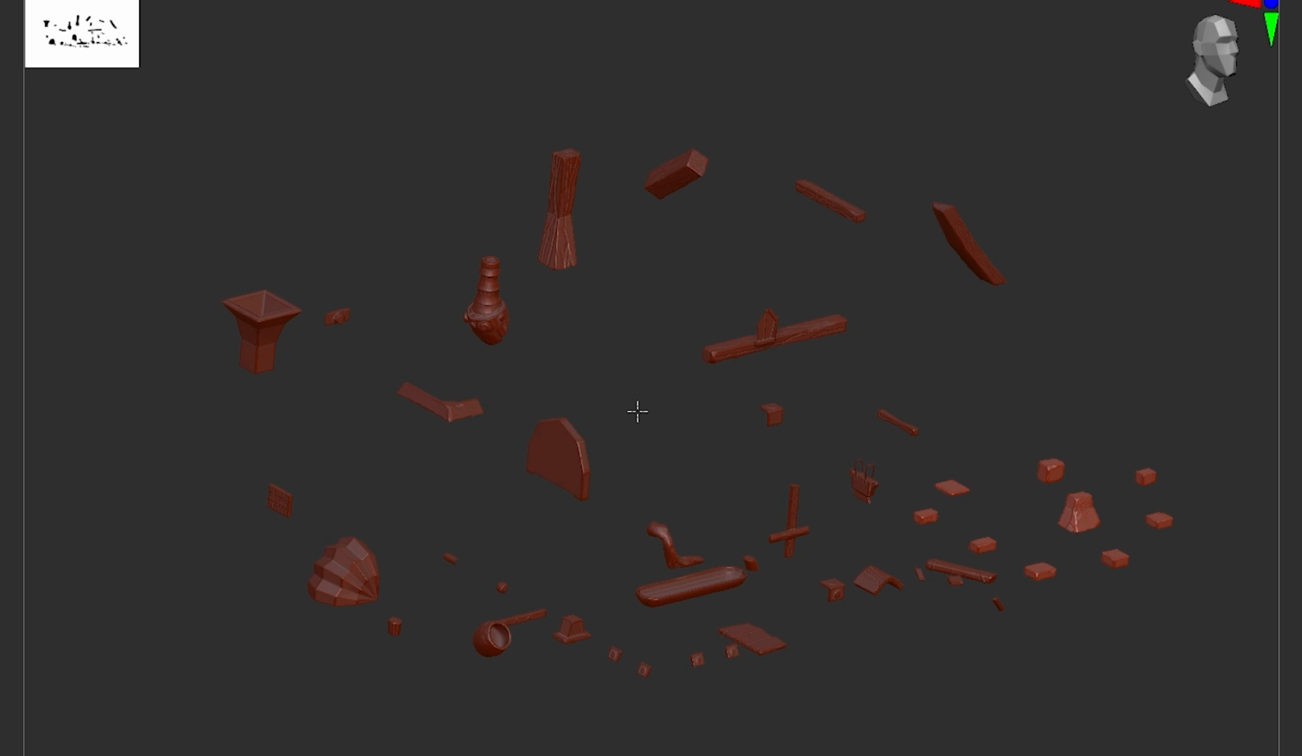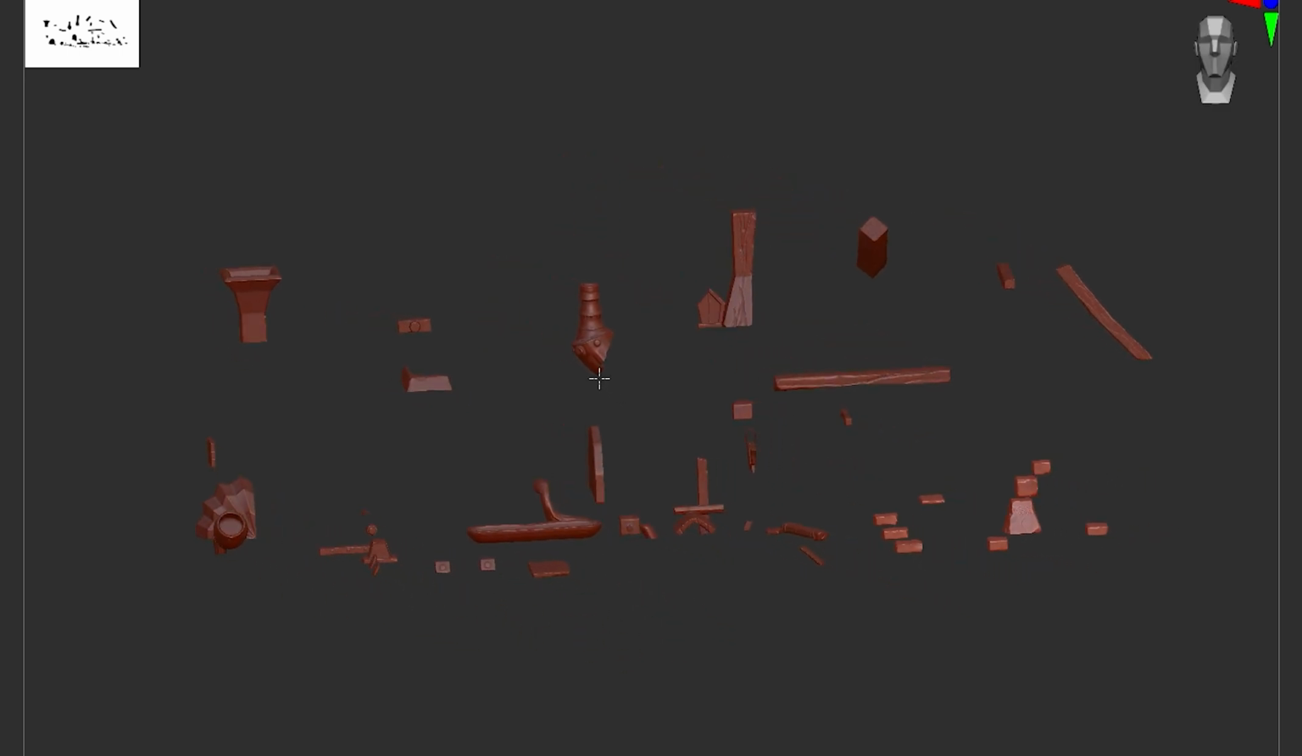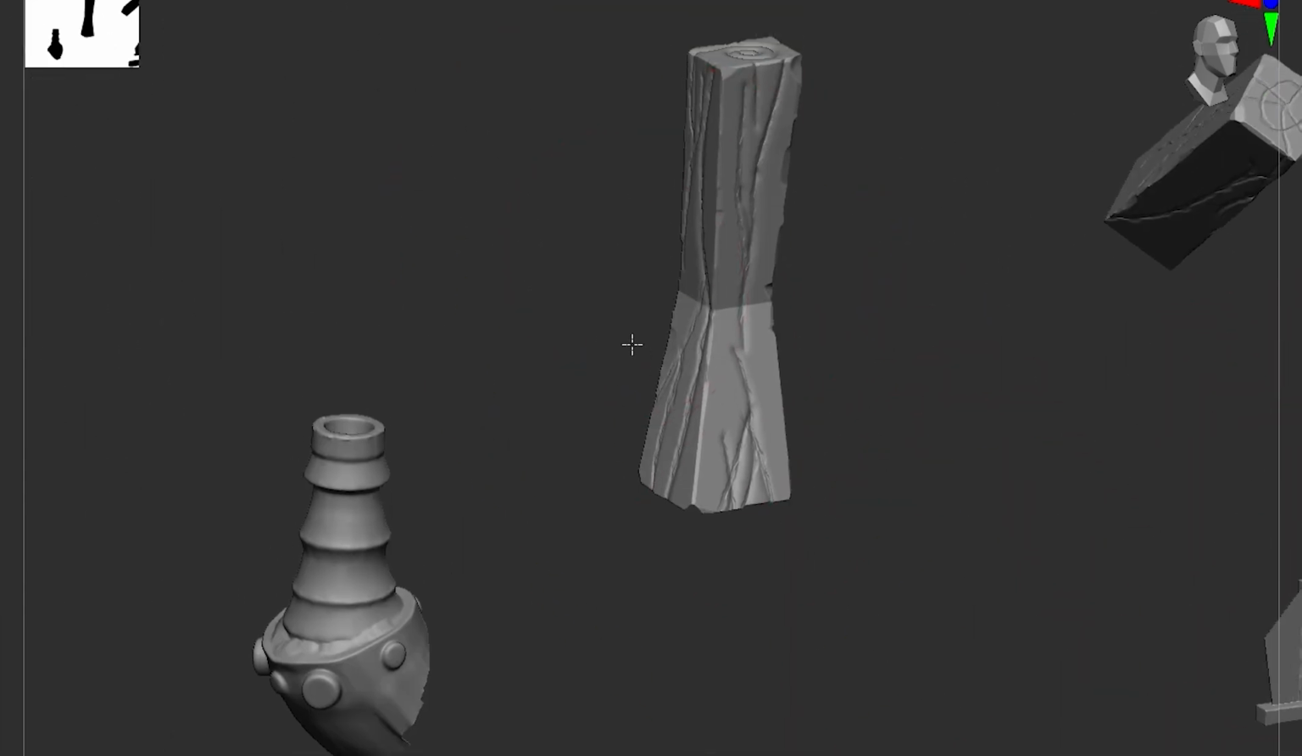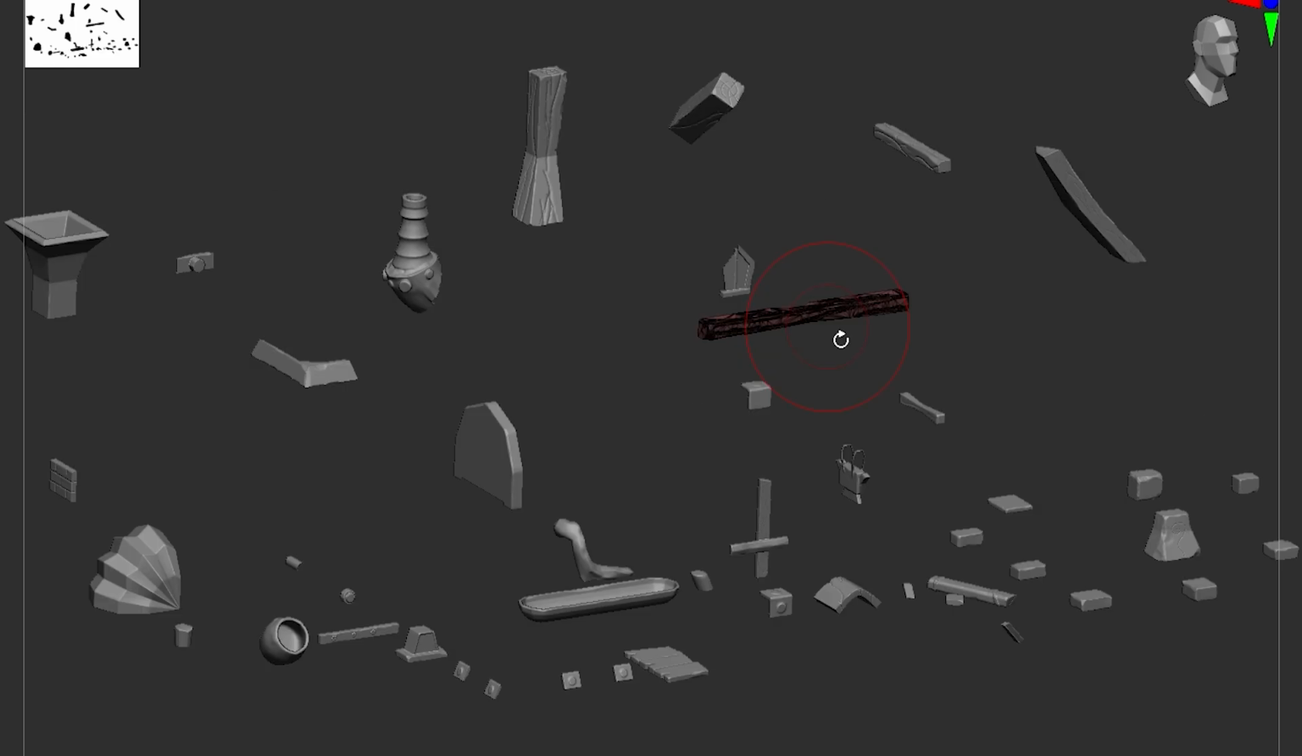This is the typology file in which I created all the assets for this environment. From these rocks to these sculpted beams, some wooden parts that I have used in my environment with different designs. Obviously they have a different type of detailing if you see here closely. This structure,